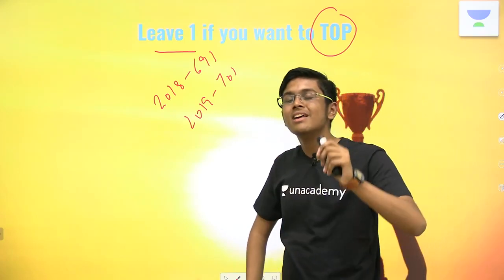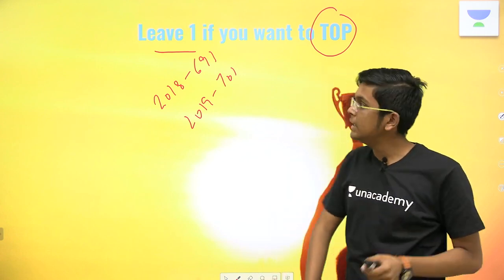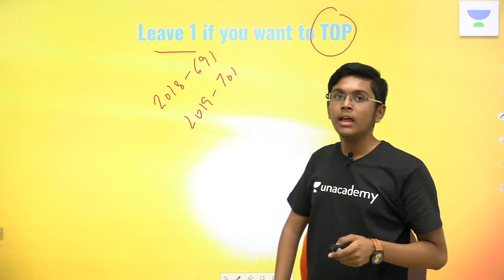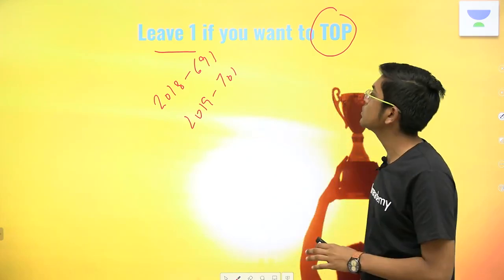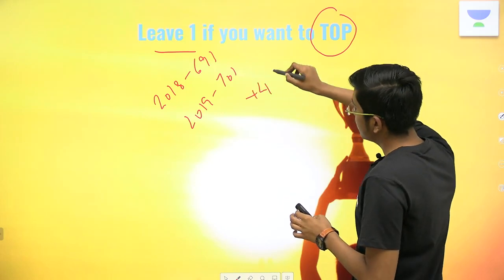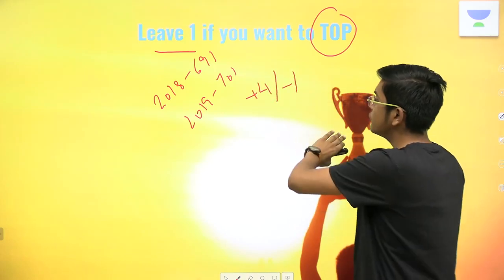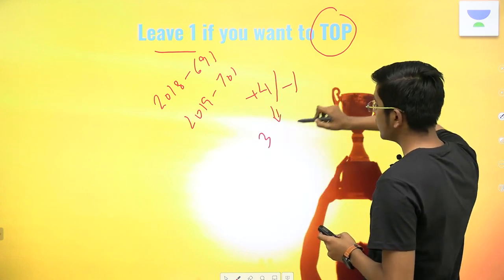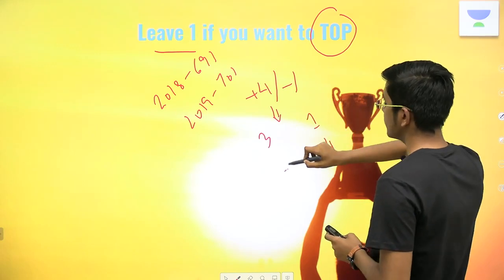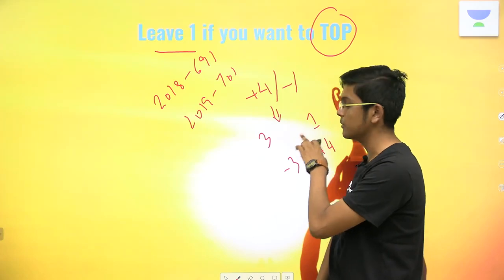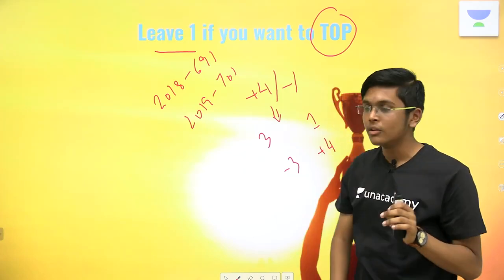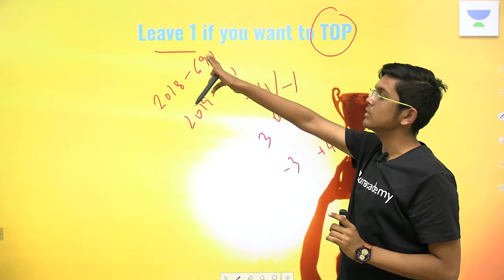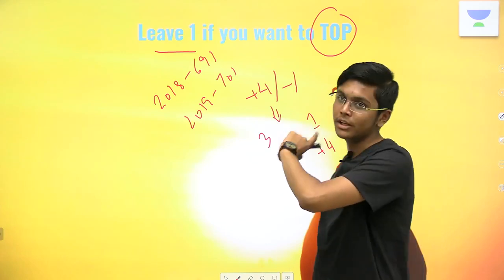If you think that one question is very unlikely to be guessed correctly, please leave it only if you are above the 670 to 680 mark. And otherwise, you should attempt maximum questions, because even for +4 -1, the strategy adopted in NEET, even if you guess absolutely randomly, you will guess 3 wrong and 1 right. This will give you +4, this will give you -3. So for every 4 questions guessed purely on chance, you will get 1 mark. So pure math says that you should attempt each and every question in NEET. Also keep this in mind, that if you want to top, leave one question.